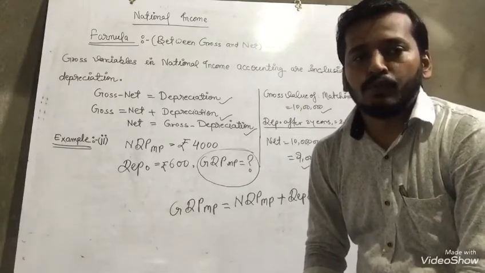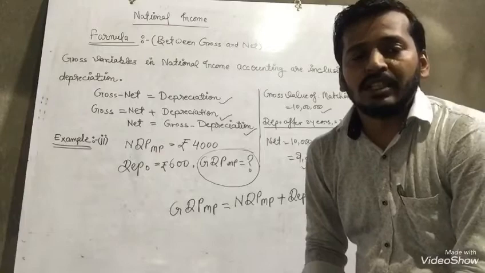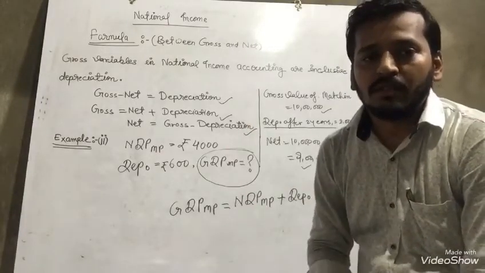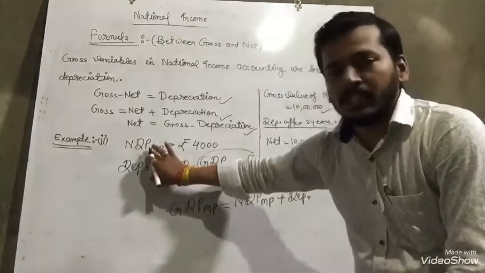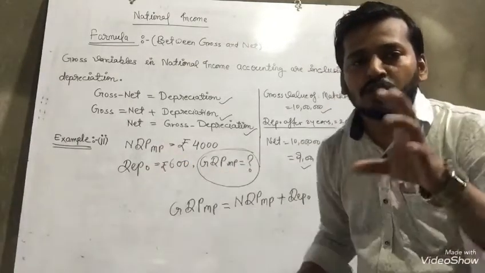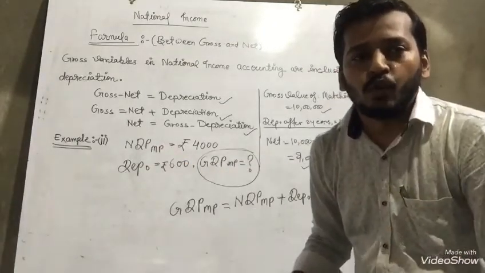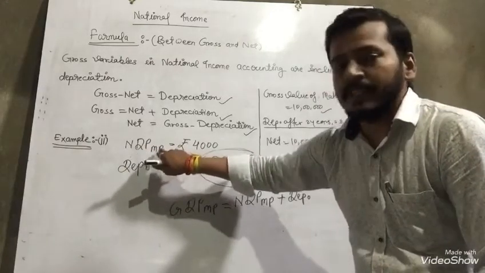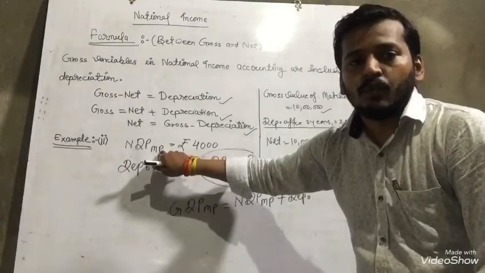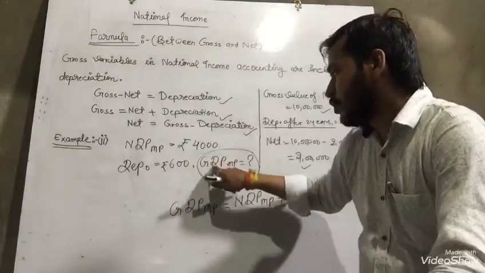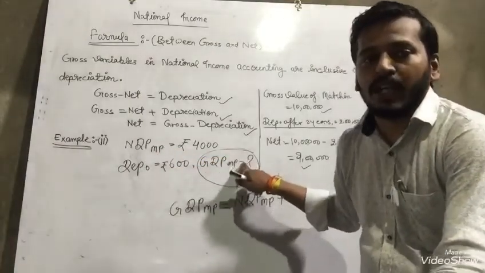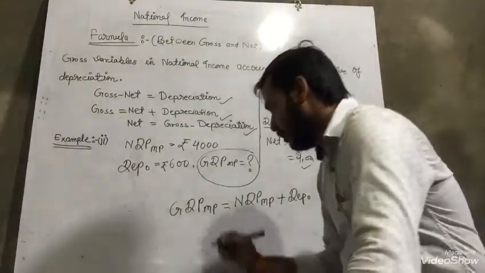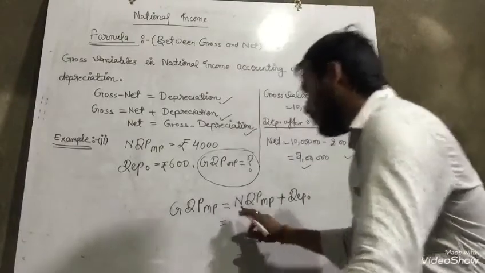You have to revise each and every topic, how we are going to calculate. One more thing: the short names I have written on the board also come in MCQ questions. Net domestic product market price. Okay. ग्रॉस डोमेस्टिक प्रोडक्ट मार्केट प्राइस एक साथ इसको पढ़ा जाता है. Very important part. Now come on to the topic.